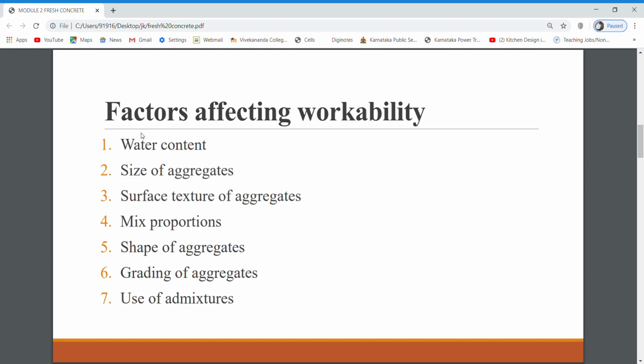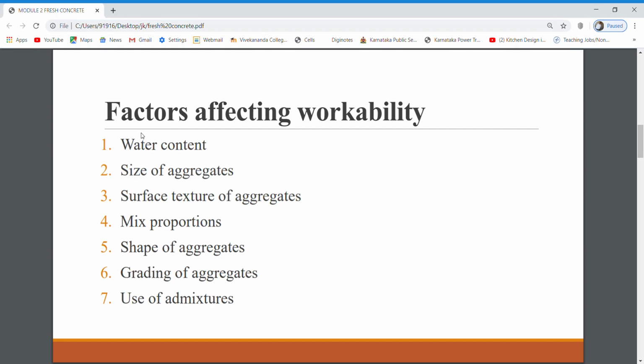Next we will go with the surface texture of aggregate. Surface texture means the surface, is it smooth or rough? As per the hardened concrete, that has to be rough, but as per the workability or fresh state, that has to be smooth. If you use rounded aggregate, the lubrication will be easy and you will get more workability. But you have to go with angular aggregate so that it suits hardened properties as well as fresh properties.